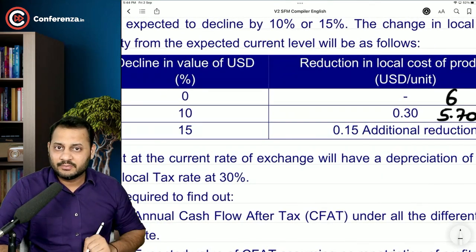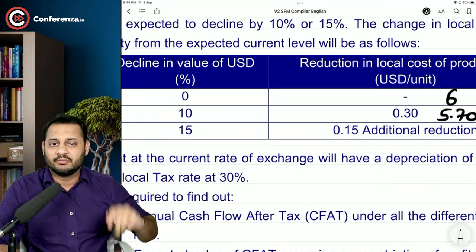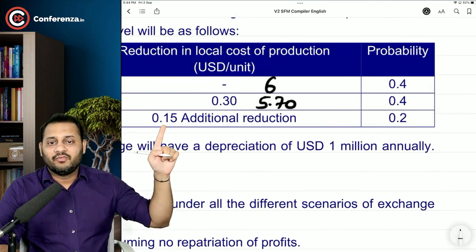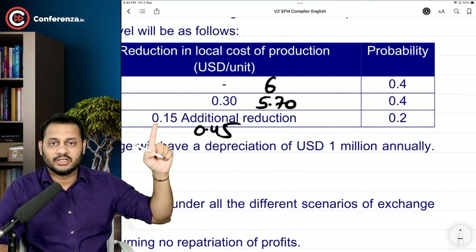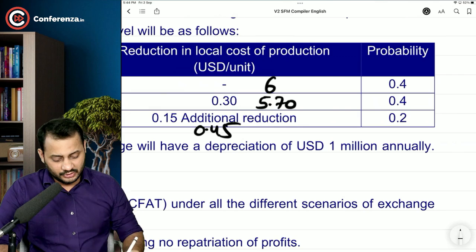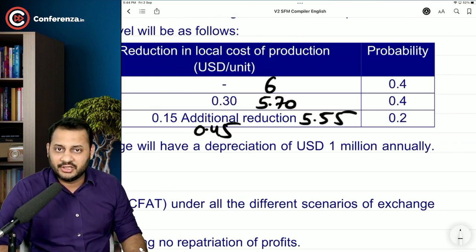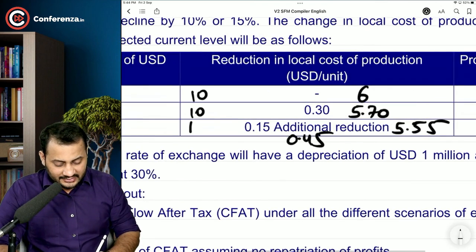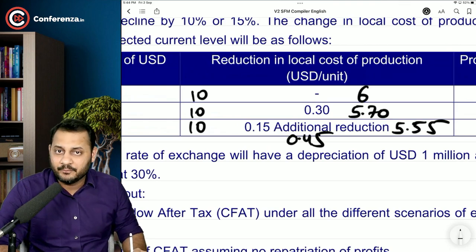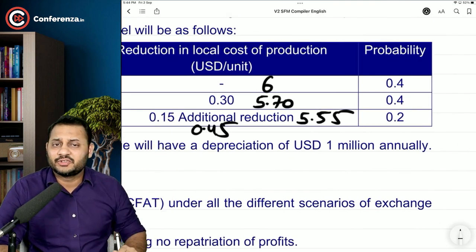If the dollar declines by 15%, 0.15 additional reduction will be there. That means in total it will be reduced by 0.45: 0.30 plus 0.15 additional. So it will be 5.55 USD. Now this is the variable cost. But in all three cases, the selling price will remain the same. Okay. And the chances of this are 20%.